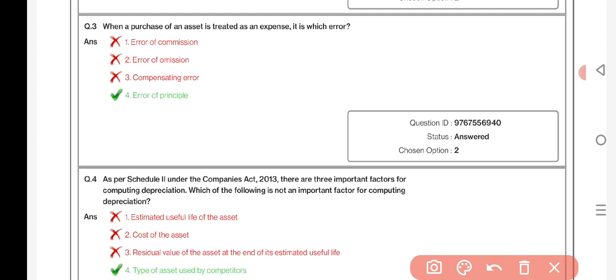When a purchase of an asset is treated as an expense, it is which error? Error of principle. As per Schedule 2 under the Companies Act 2013, there are three important factors for computing depreciation. Which of the following is not an important factor for computing depreciation? Type of asset used by competitors.